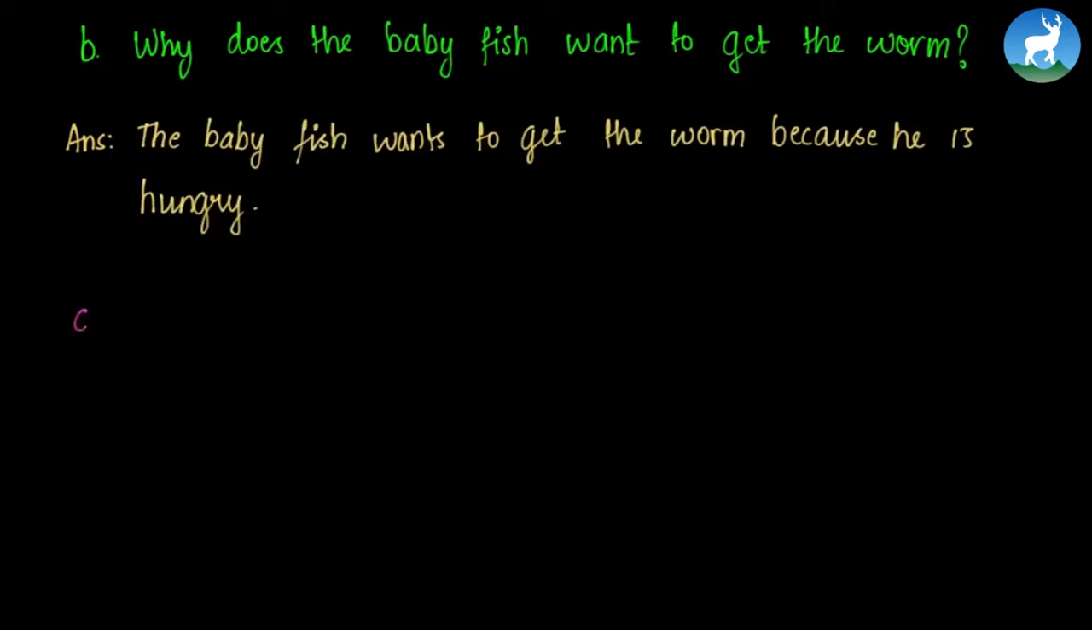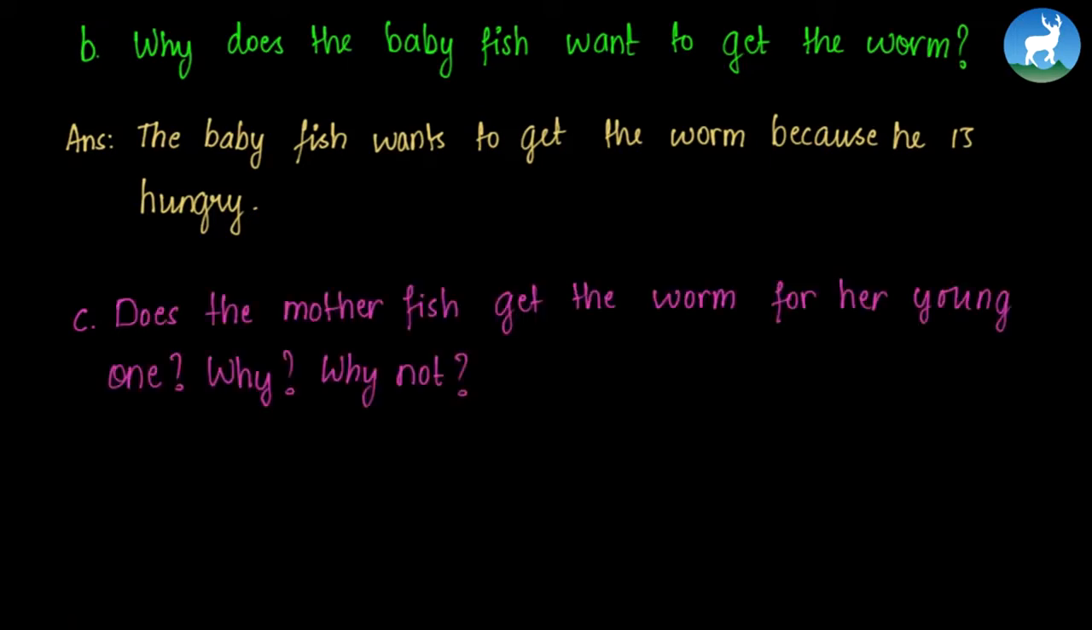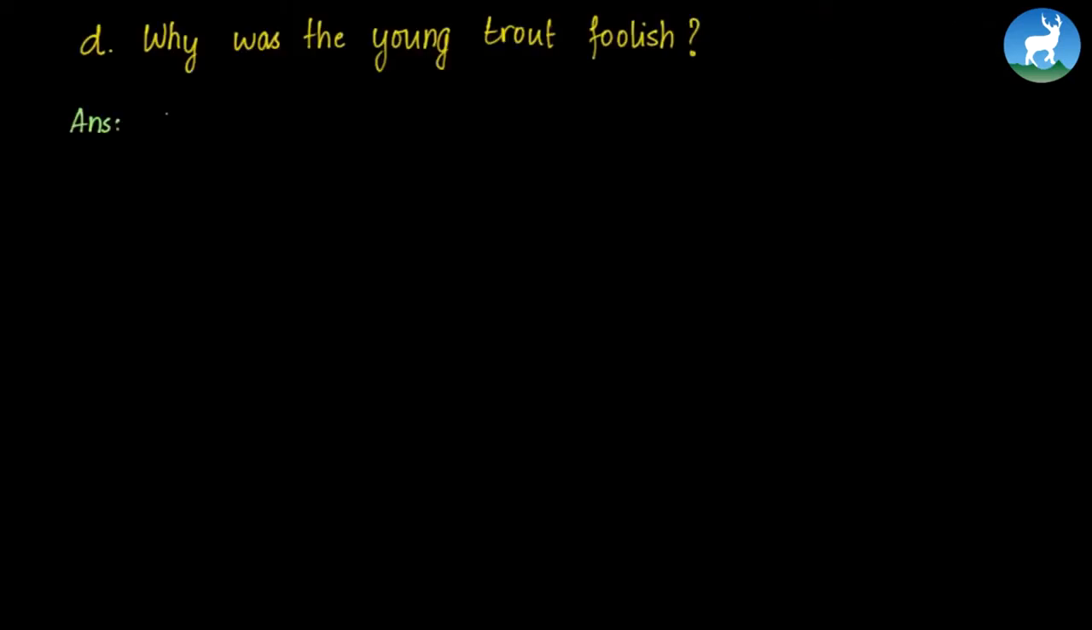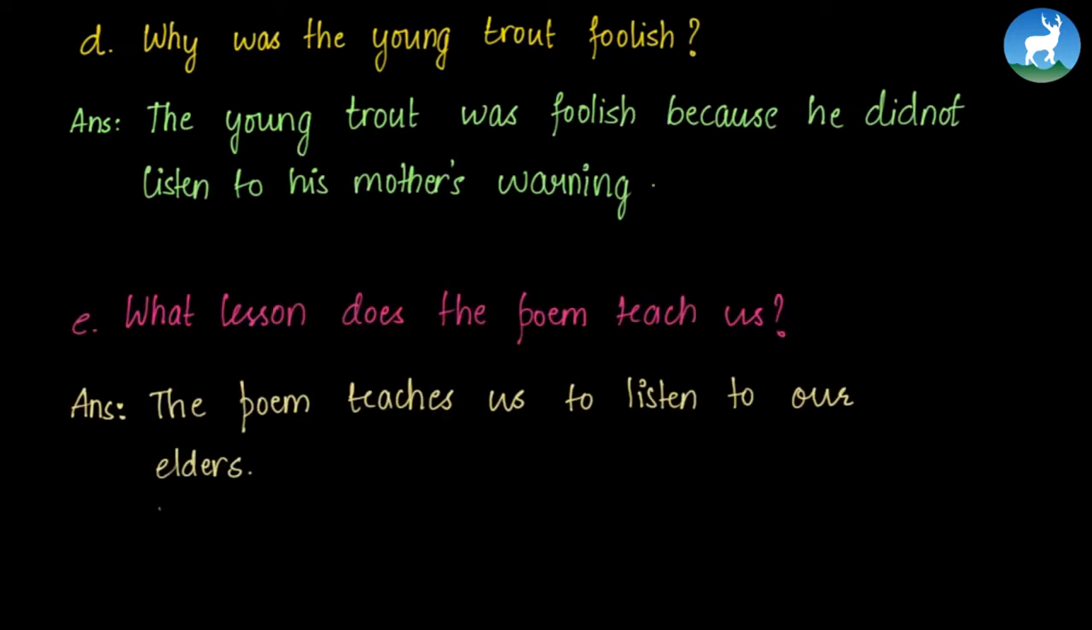The next question is, does the mother fish get the worm for her young one? Why or why not? And the answer is, no, the mother fish did not get the worm for her child because she was aware that the worm was hiding the sharp hook. Next we have, why was the young trout foolish? And the answer is, the young trout was foolish because he did not listen to his mother's warning. The final question is, what lesson does the poem teach us? And the answer is, the poem teaches us to listen to our elders.